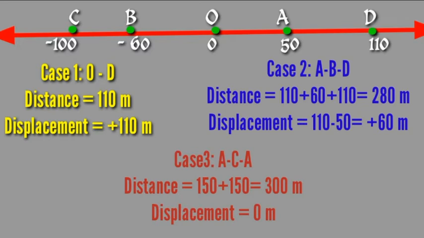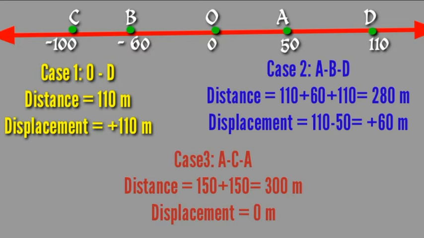Okay. Then in another case, or the second case, we consider the object is moving from A to D through B. The object moves from A to D through the point B. In this case the distance is from A to B, and after that it moves from B to D. So it is 110 meter plus 60 meter plus 110 meter. So in total it is 280 meter, the distance or path length of that object in this case.